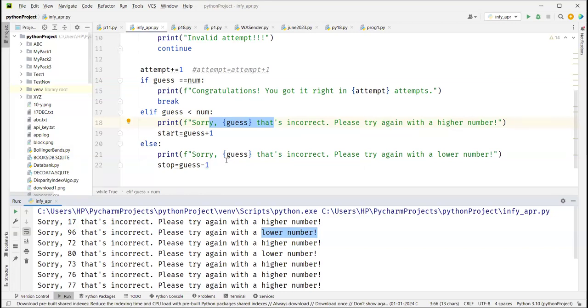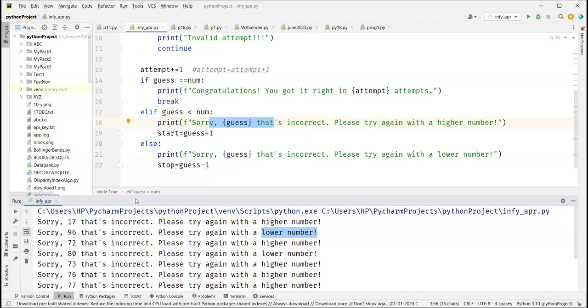Your ending number should now be 95. You should not think beyond 95 now. So we are changing either your start value or stop value, depending upon what you guess. Because the guess number is constant, you reduce the start and stop so that they match up with the guess number. Good logic.